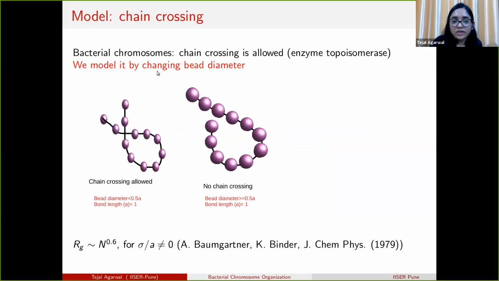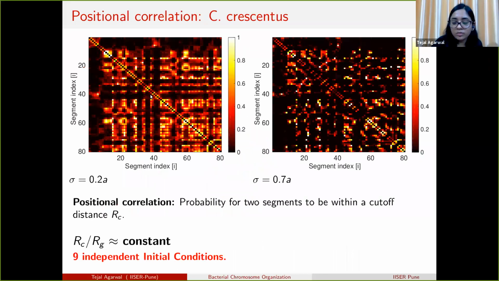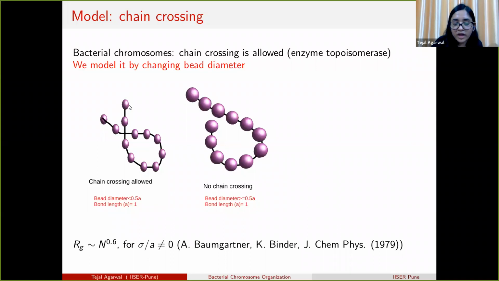So in bacteria, there is an enzyme called topoisomerase, which allows the chains to cross each other. That enzyme cuts the chain, allows the chain to cross, and then rejoins the chain. So we model it by changing the bead diameter. If we have a smaller bead diameter than the bond length, then the chain can cross. But if we have a larger diameter, greater than 0.5 bond length, then the chain cannot cross each other.